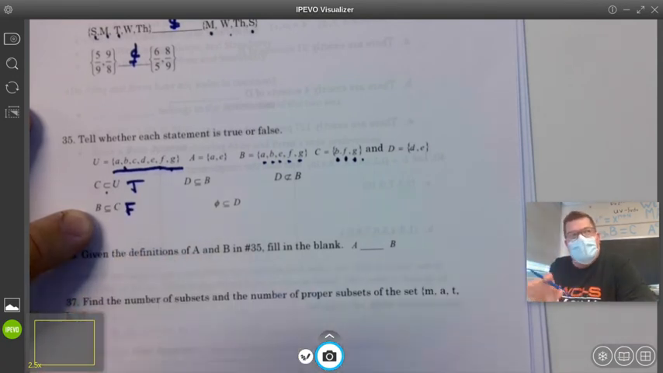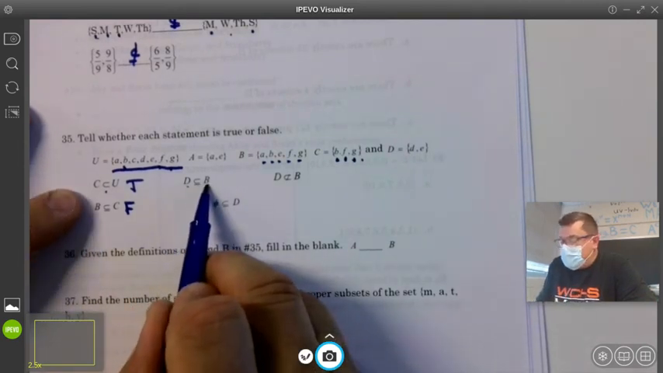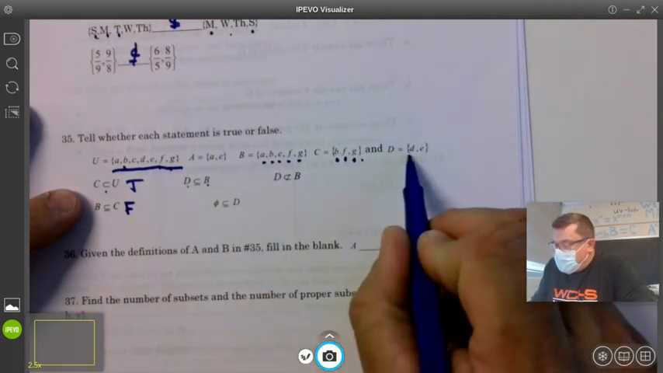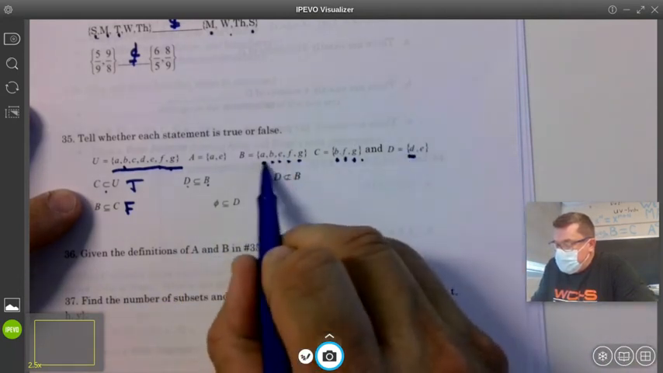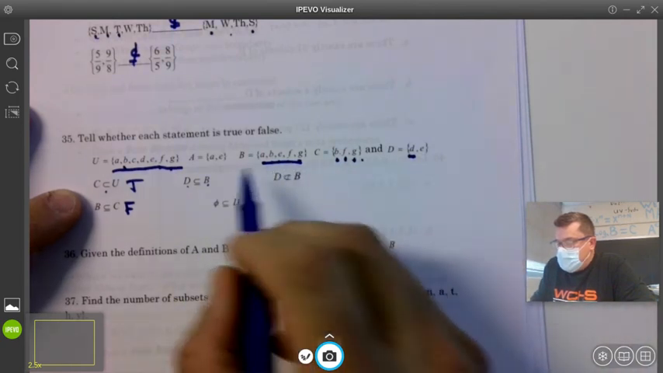You have to do these in the right order. That's the only thing that's going to trip you up. D, is it a regular subset of B? So, is D in B? No. False.